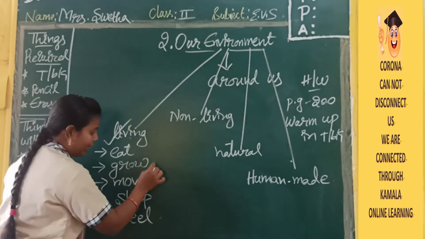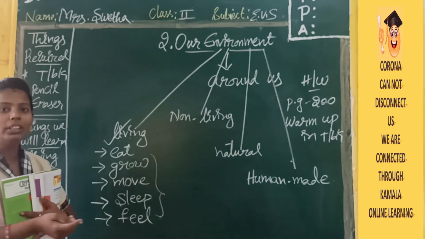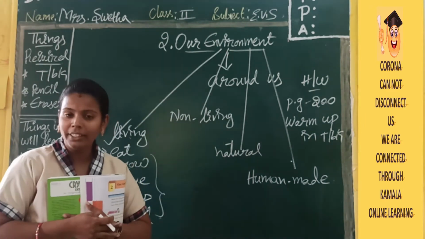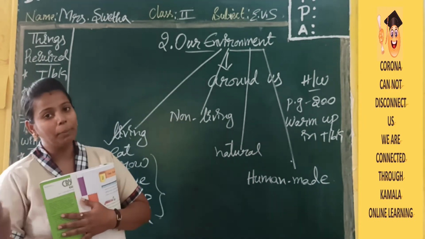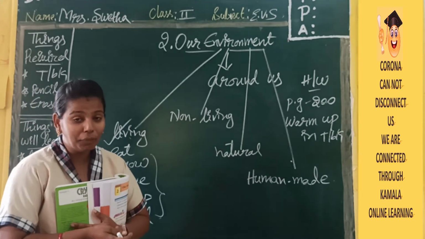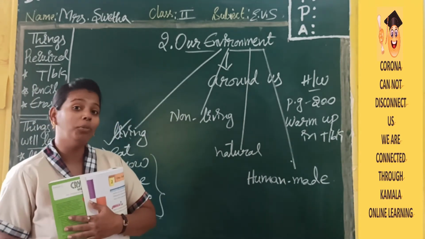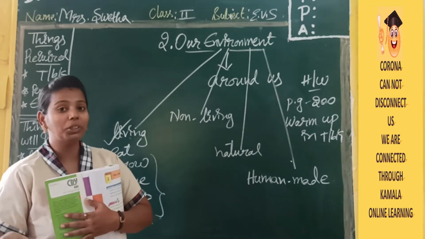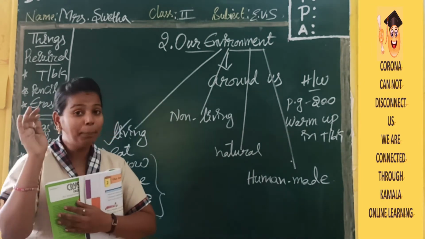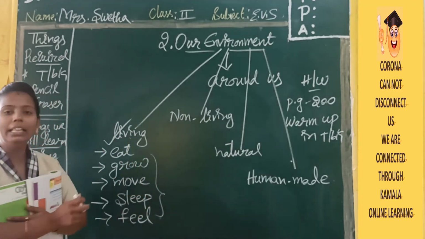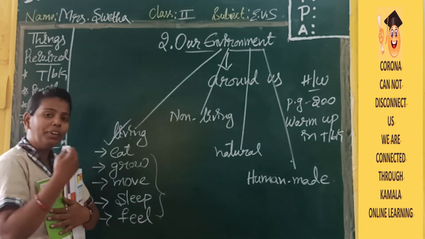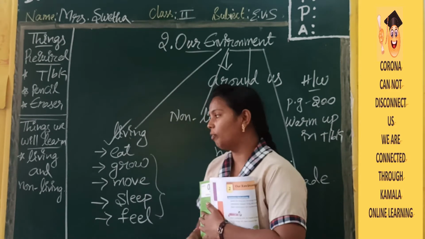Example, you can say any example. We are the example. I am the teacher standing here. You are the student listening to the video. Mommy and daddy too. And if you find any insects in your home, lizards, cockroaches, any pets, any birds, all those come under living things. We are the examples of living things.